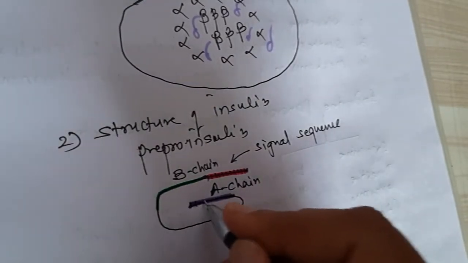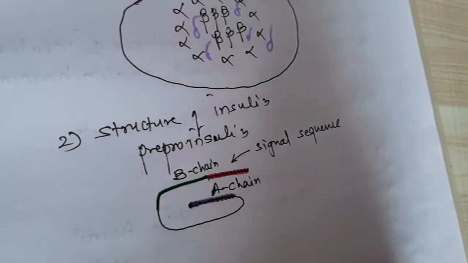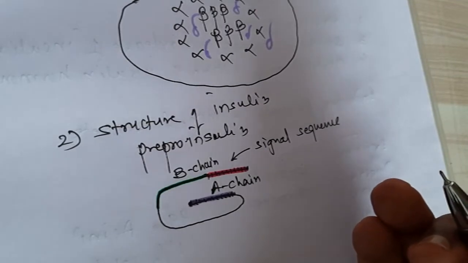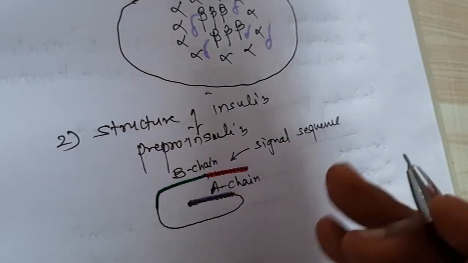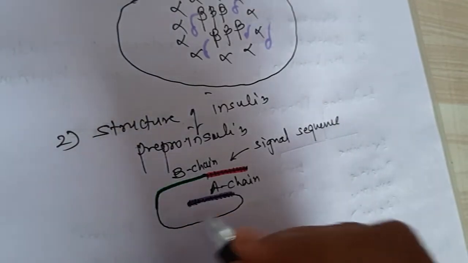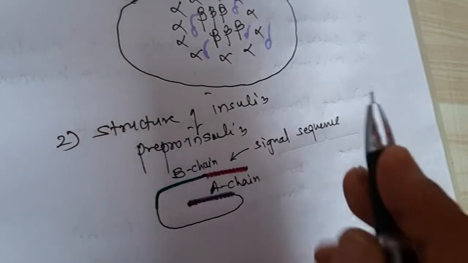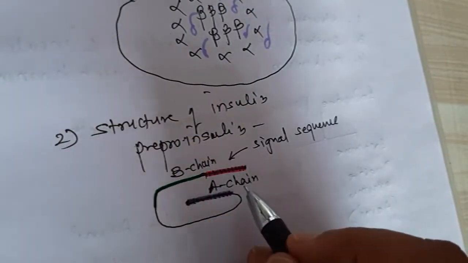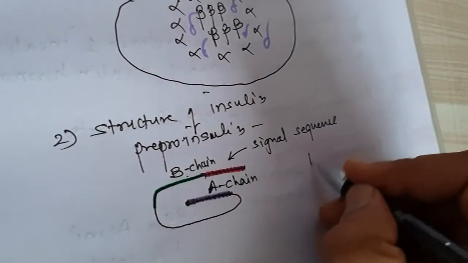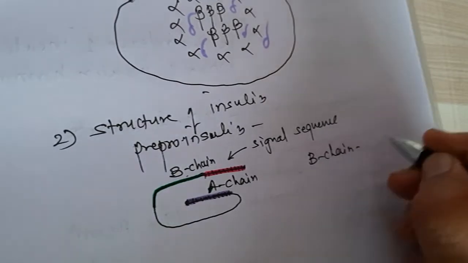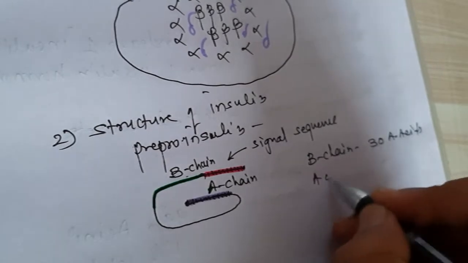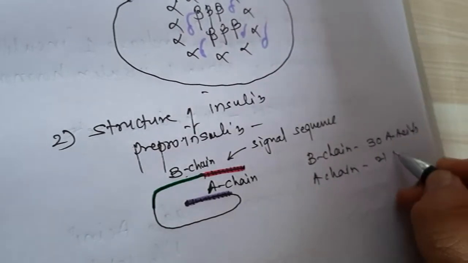Structure is very important because on the basis of structure we will study how it is synthesized and how the active form of insulin is converted from pre-pro insulin. So pre-pro insulin consists of the signal sequence, then the B chain of around 30 amino acids, and the A chain of around 71 amino acids.